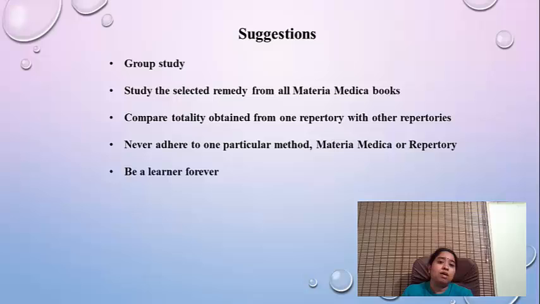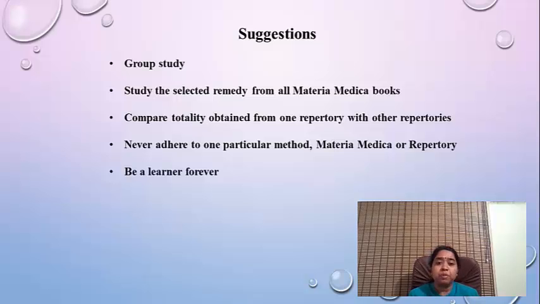And whenever you have formed a repertorial totality from one repertory, always cross-refer with other repertories. It's not necessary that you repertorize from all the repertories you have. At least cross-check and find out under that particular rubric how it is presented in different repertories, and how you can compare them.